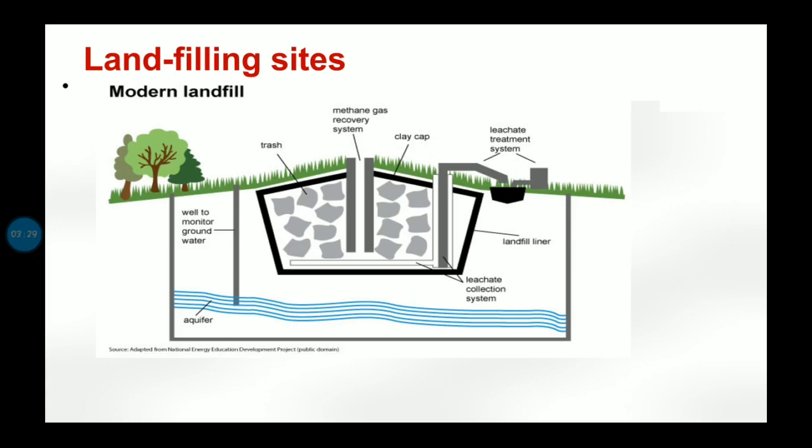So this is how the modern landfilling site works.